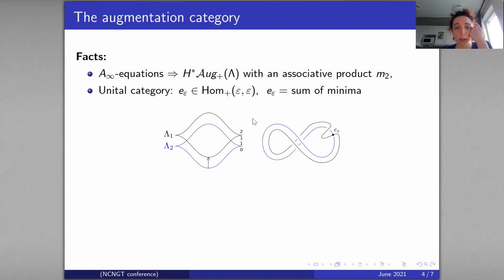The sum is there because if my original lambda has several connected components, I need to take a Morse function on each component, and each Morse function will have a max and a min. So I have to take the sum of the minima on each component. It is in particular given on the Lagrangian projection like this: this is the min and this is the max. So this minimum is this red curve.